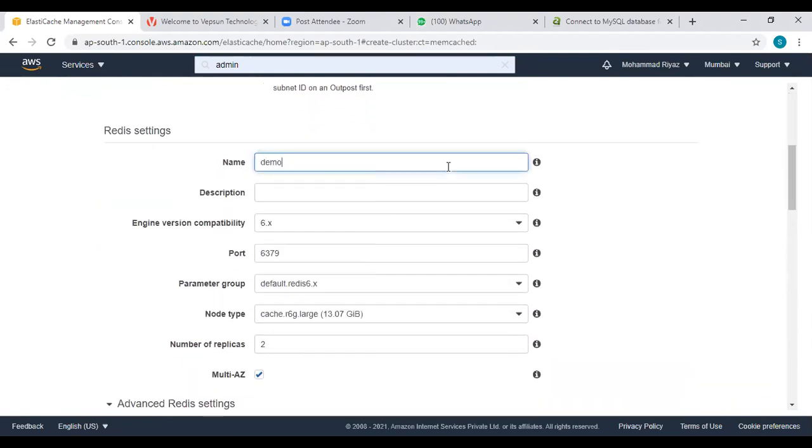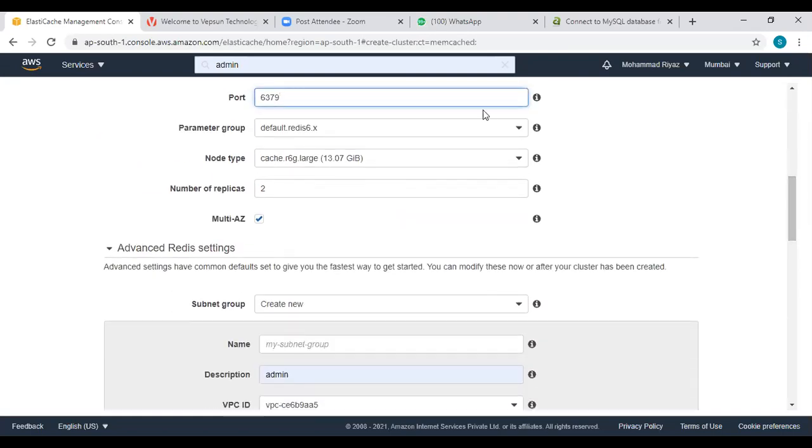You can give the name demo, description, Redis cache for Ubuntu. Scroll down. Port.